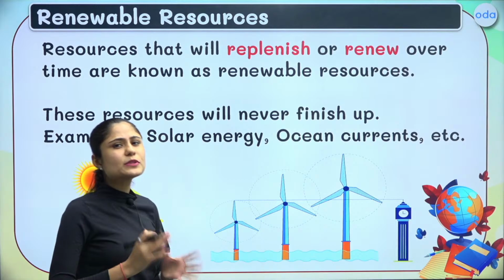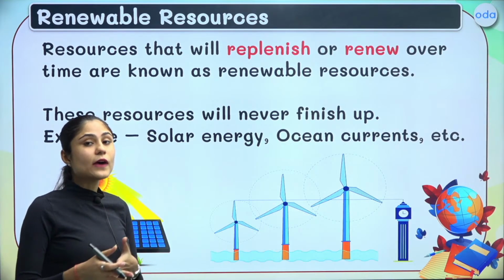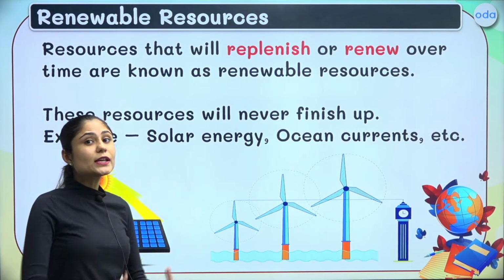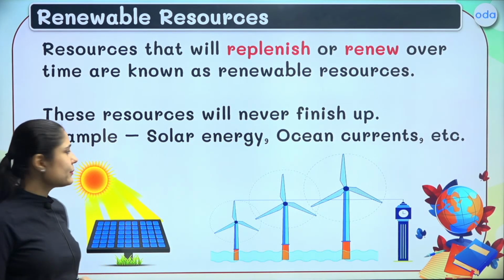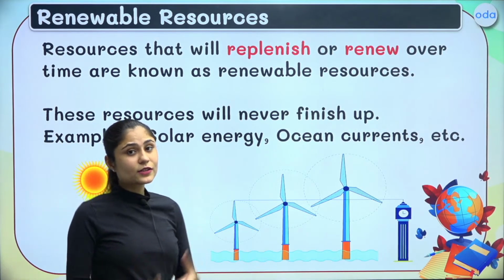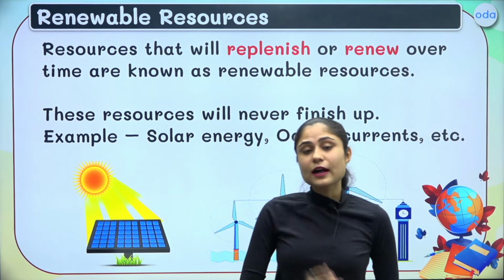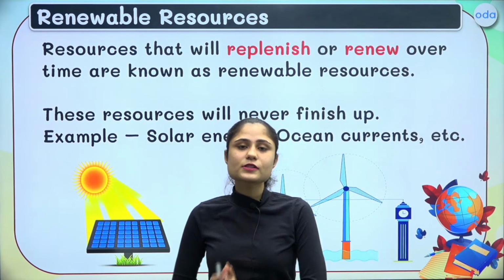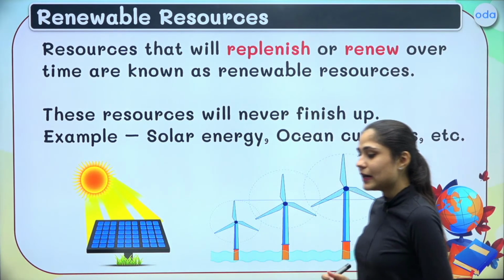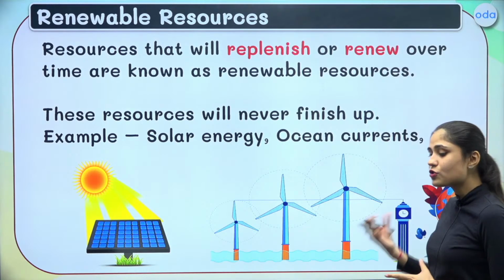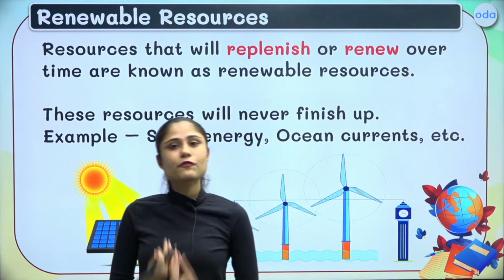These resources can also be termed as they do not finish up. Why? Because their rate of replenishment is much faster than the rate at which we consume them, right? So these resources will never finish up. A very good example is solar energy. Solar energy is a renewable source of energy and we continue to use it. In the upcoming thousands and millions of years, there is no chance that the solar energy would not be there. So that is one example of renewable resources. Ocean currents and winds are all renewable resources for us.